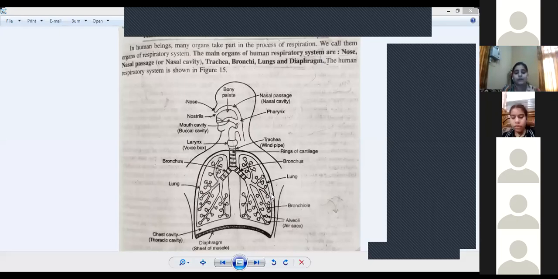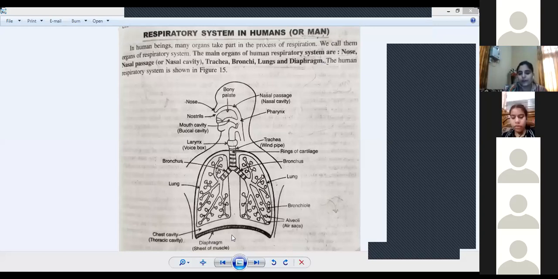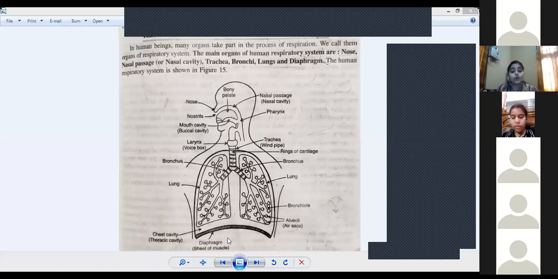Now one more thing I want to tell you. Just look into the picture. We have two types of cavities, the thoracic cavity and the abdominal cavity. Now just look into the diaphragm. Is it visible to you? Diaphragm is visible? Yes, ma'am. So just remember the diaphragm is the partition between the thoracic cavity and the abdominal cavity.